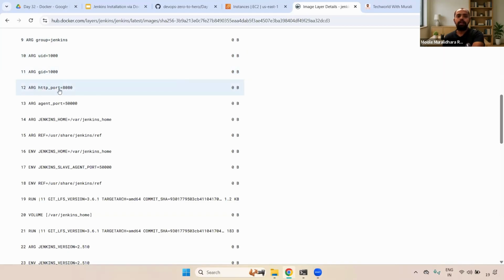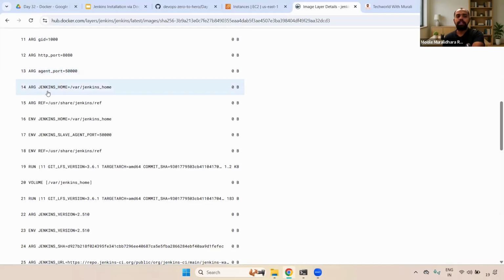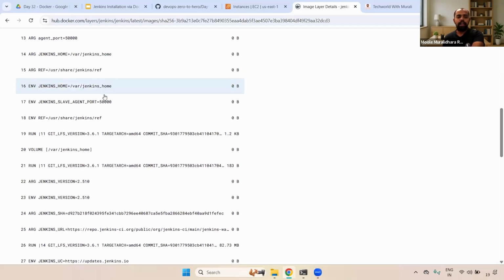And also, as I said, the port numbers. Okay, the Jenkins port number is 8080 and the agent port number, that is the slave port number, is 50,000. And also, as I said, right, the Jenkins home directory is /var/jenkins_home. Okay, /var/jenkins_home. Understand, right? Any questions here?